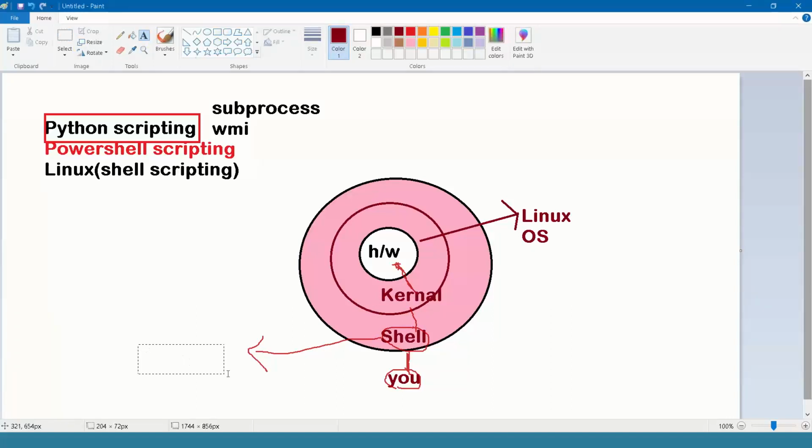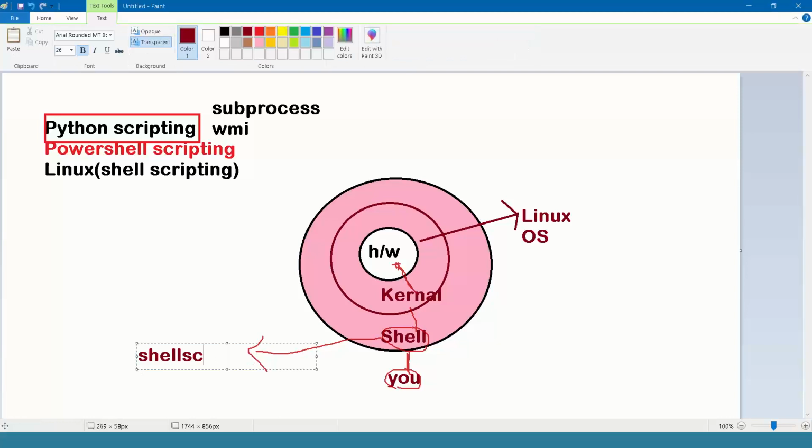The shell is an interpreter. It knows two languages: kernel-understandable language and human-understandable language. When you type a command, the command is received by the shell, given to the kernel, and applied on the hardware. Simple. That is a shell.